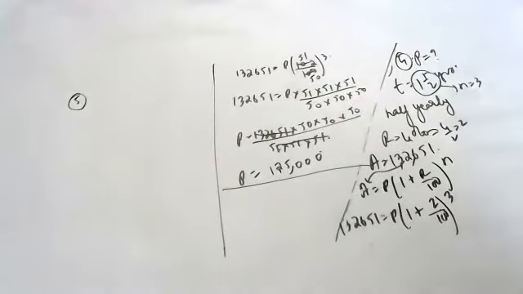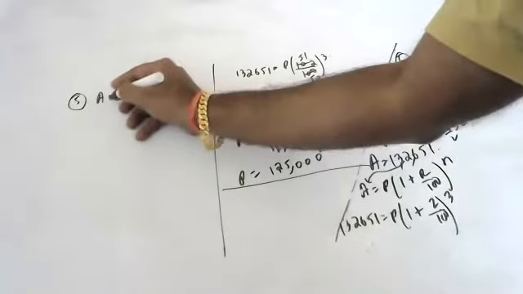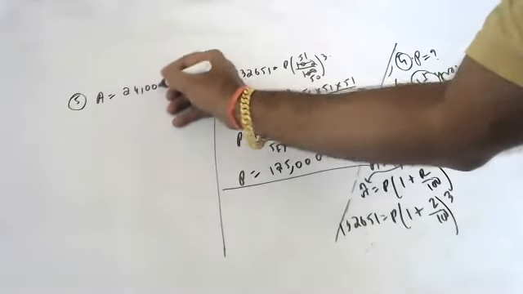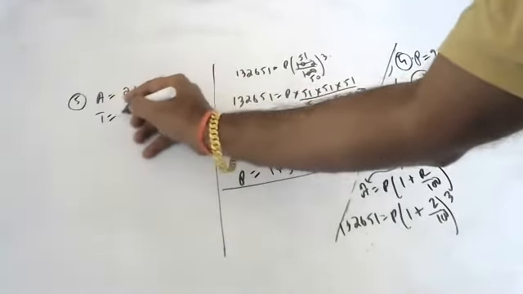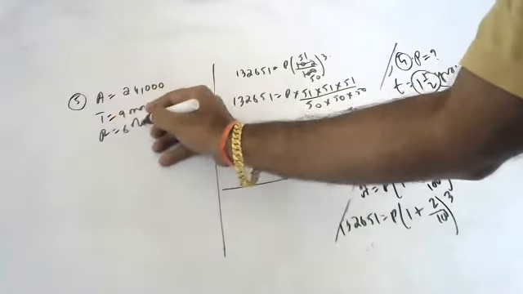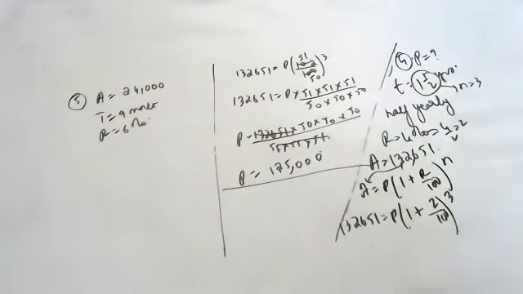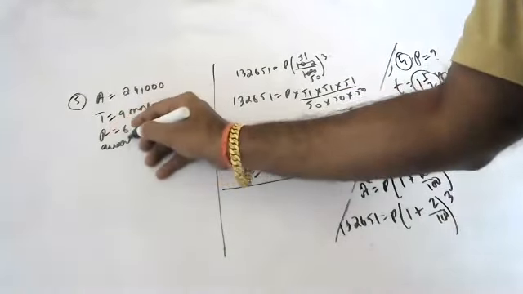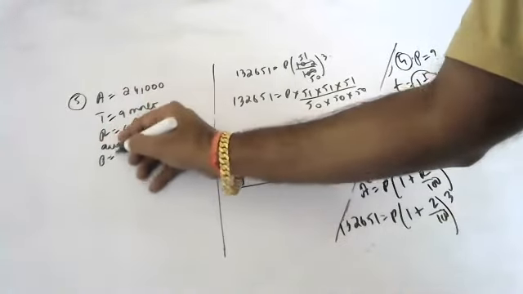Yes, sir. Surya, a certain sum amounts to 24,000 in 9 months at the rate of 6% per annum compounded quarterly. Determine the principal.